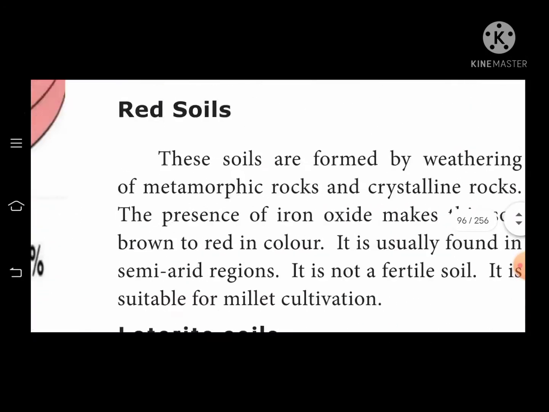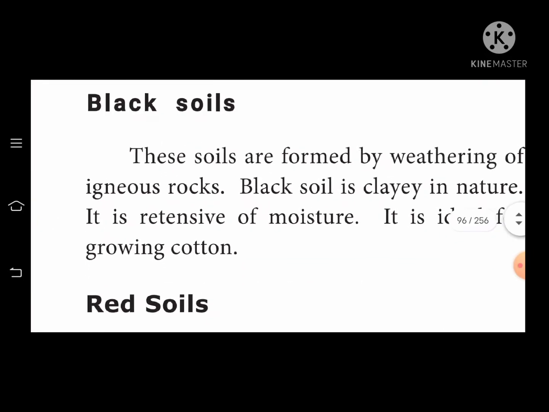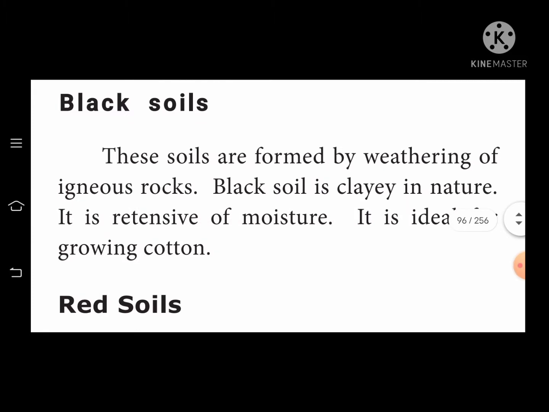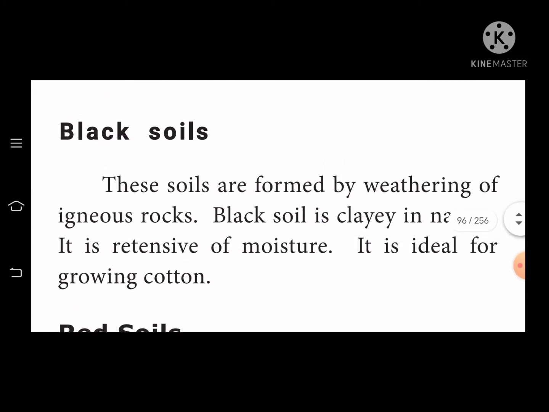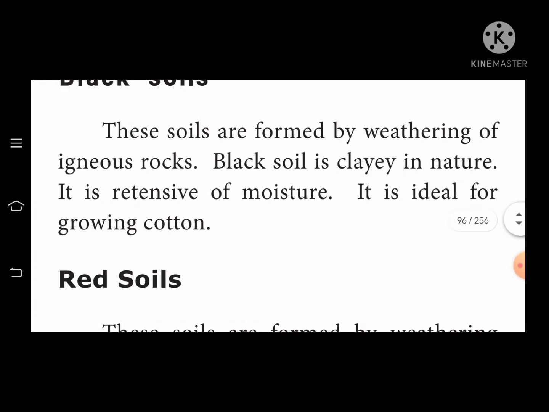Let us see black soil. These soils are formed by weathering of igneous rocks. Black soil is clay in nature and retains moisture. It is ideal for growing cotton. Alluvial soil is good for sugarcane and rice paddy. In black soil, only cotton is good for cultivation.